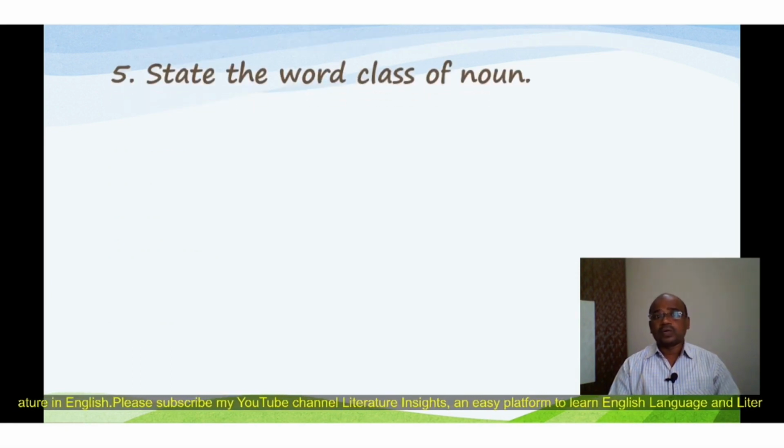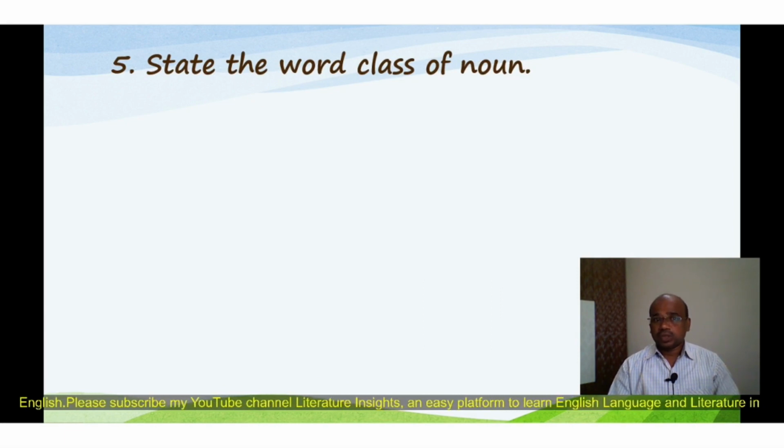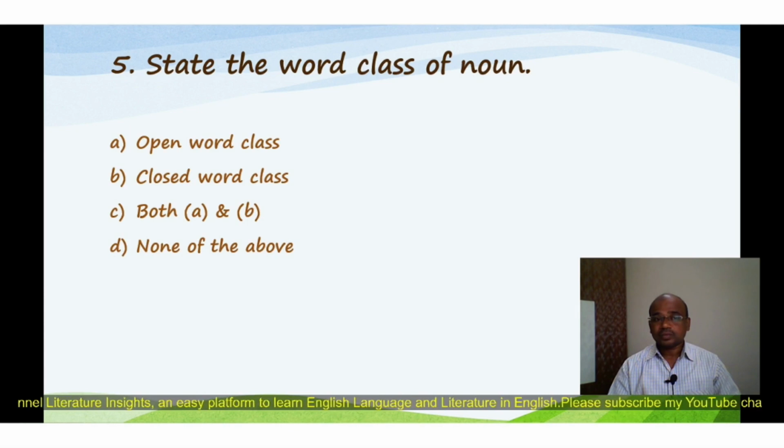Question number 5: state the word class of noun. In this question, the students have to state what the word class of noun is. Here are four options: A. Open word class, B. Closed word class, C. Both A and B, D. None of the above, and the correct option is A. Open word class. The noun comes under the category of open word class. In open word class, we have four word classes: noun, verb, adverb, and adjective.